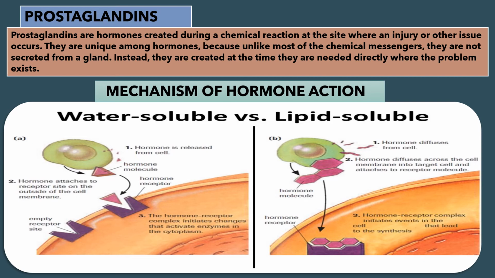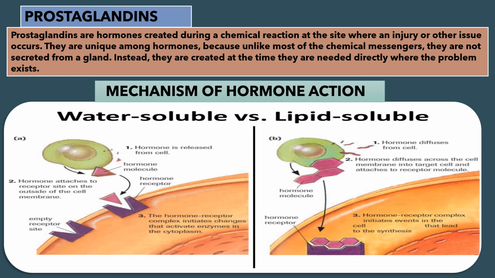Now we are going to discuss the mechanism of hormone action. Water soluble versus lipid soluble hormone. First, water soluble hormone. You see the diagram of both so that you can identify the changes also. So hormone is released from cell. First one is releasing. This is hormone molecule, this triangle shaped. Next hormone receptor, purple colored.